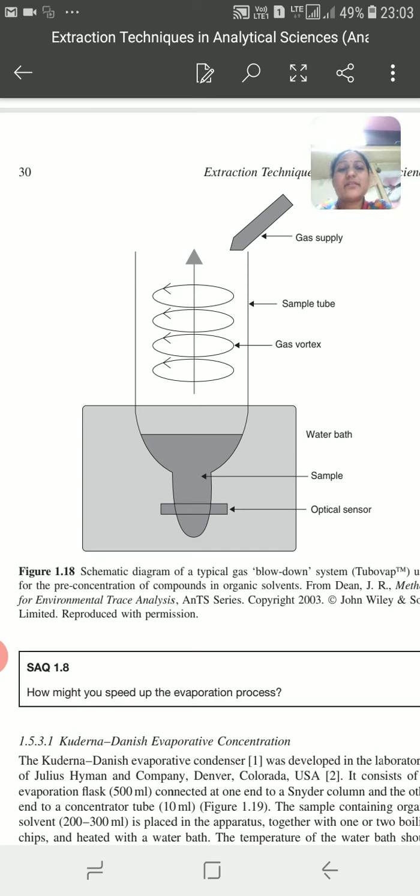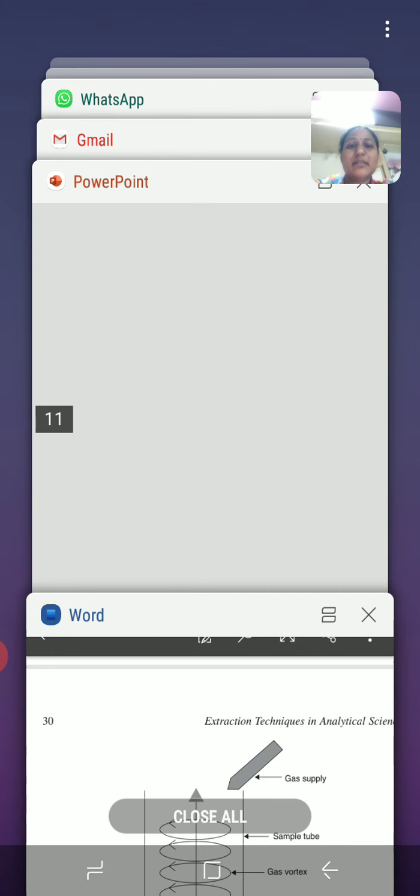This one is the gas container or the sample tube where the sample is placed. We pass nitrogen gas from the upper side, and due to that nitrogen gas, it evaporates the sample and we completely concentrate the sample.